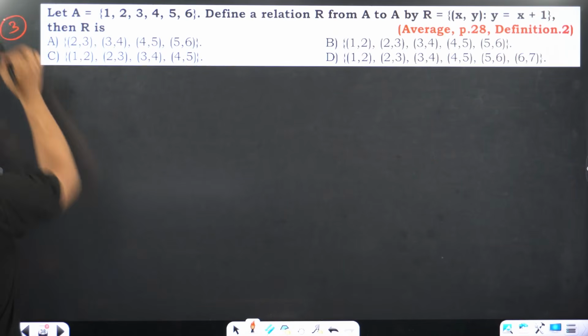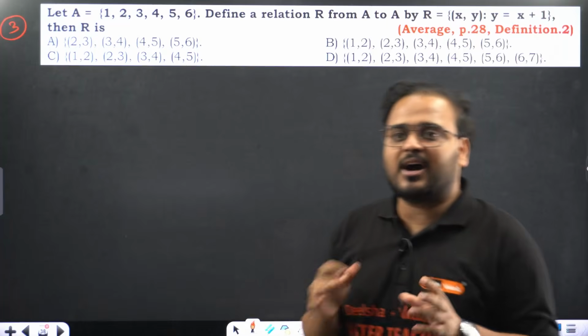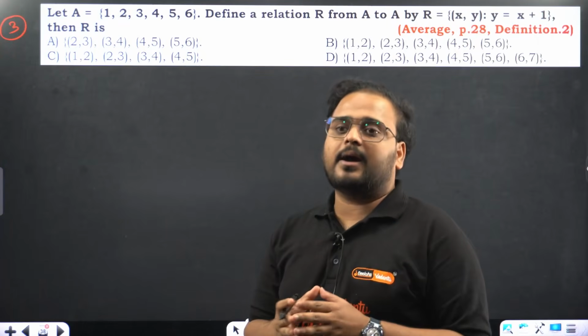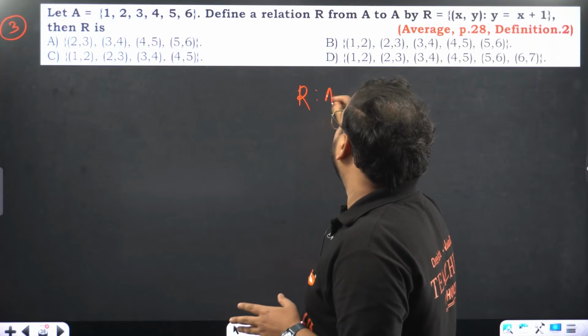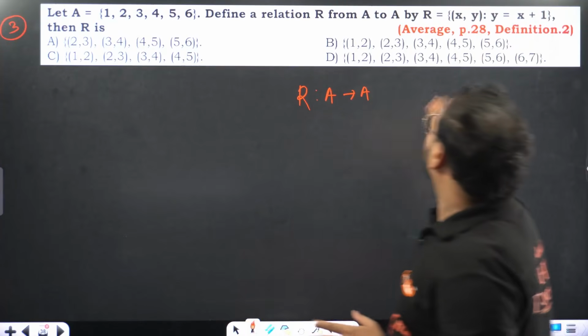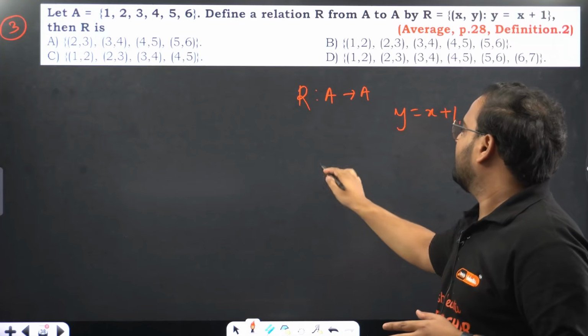Question number. Let A be the given set. Define a relation R from A to A by R. Means R is defined like this, A to A. What is the relation given over here? Y equal to x plus 1.